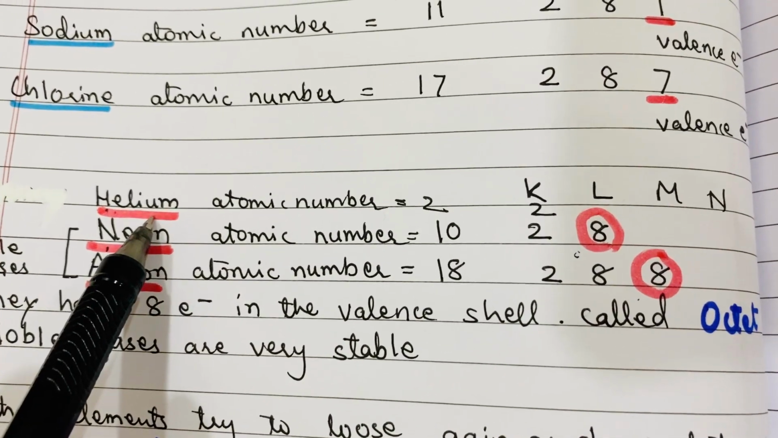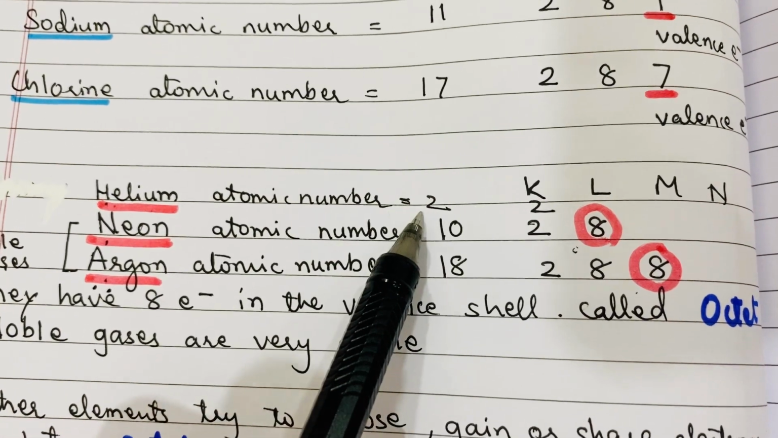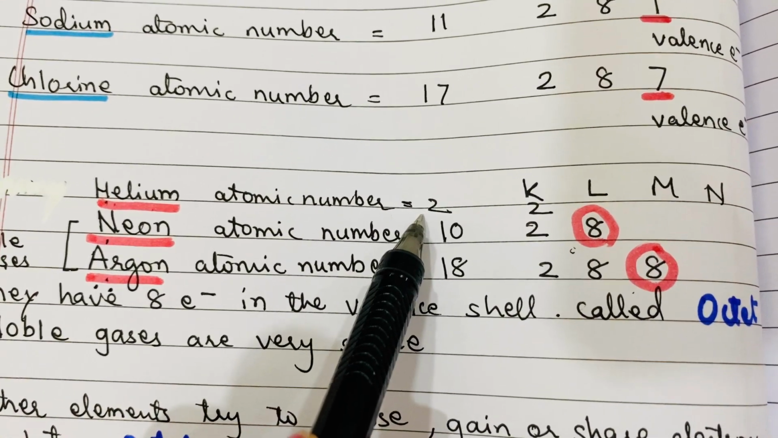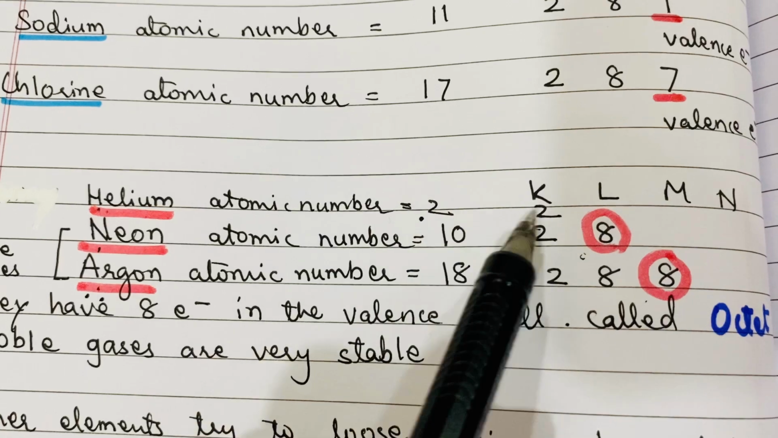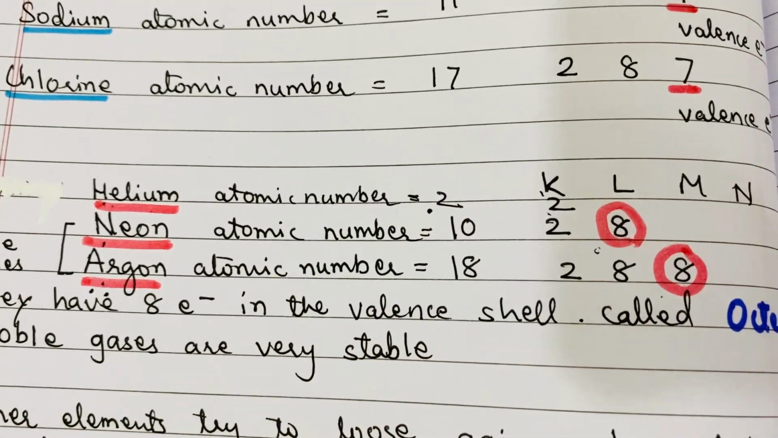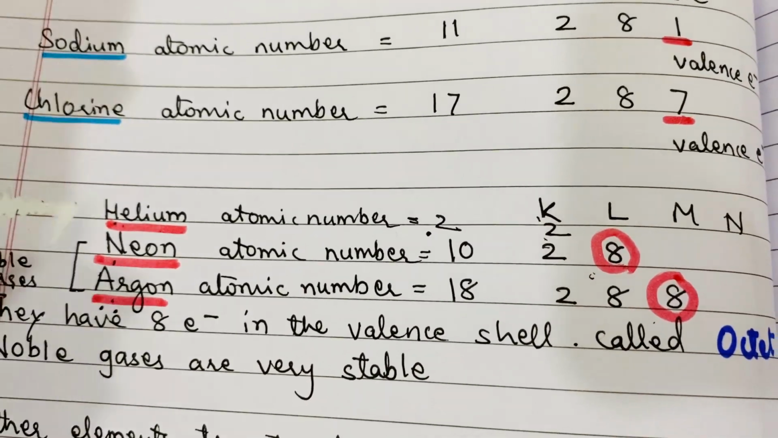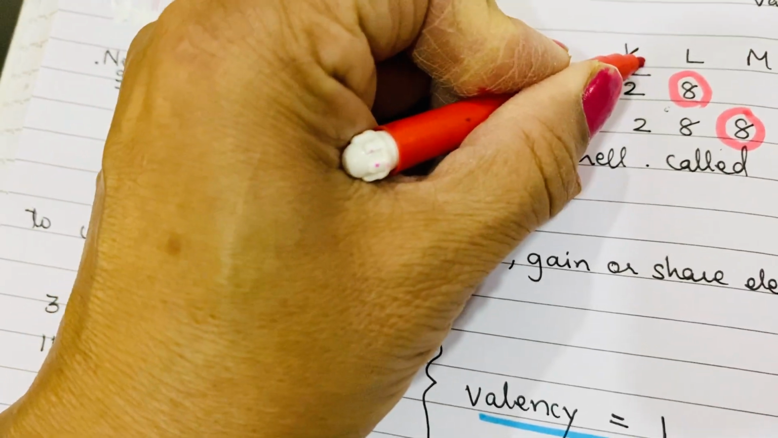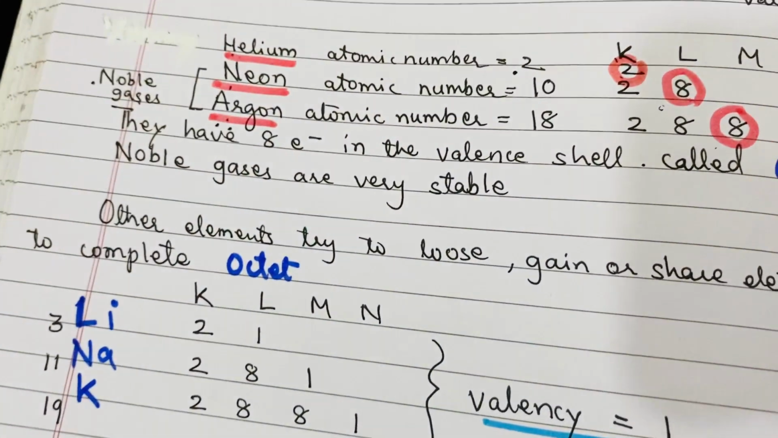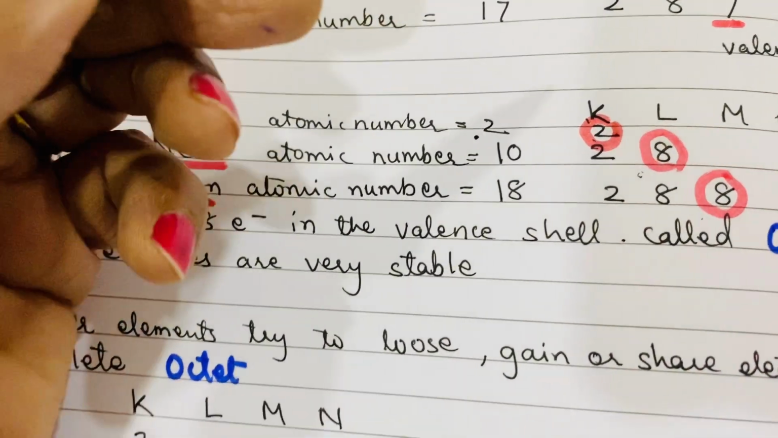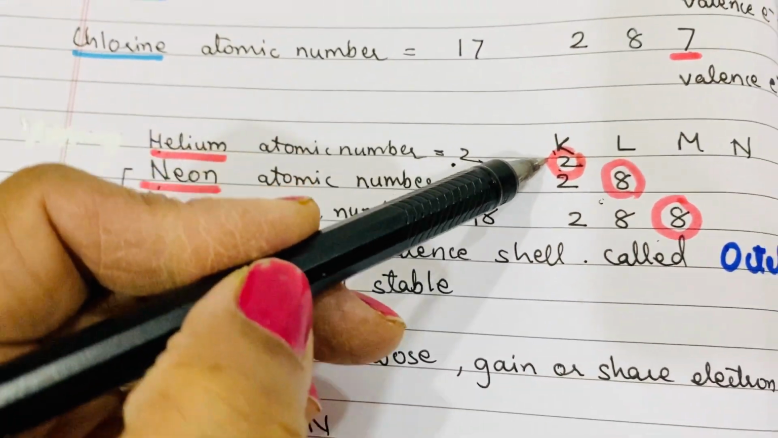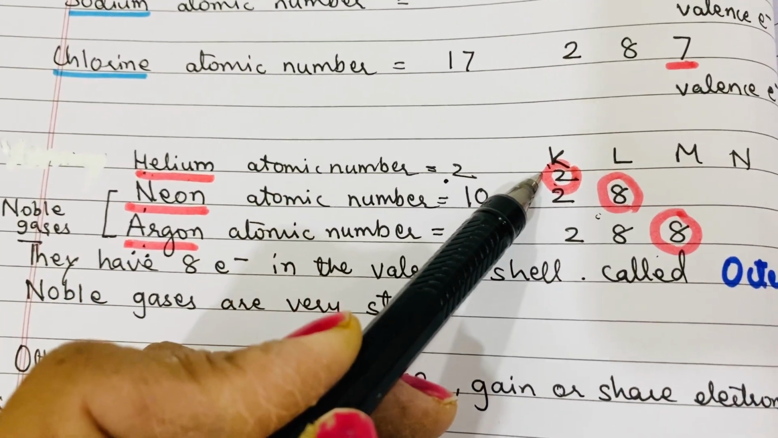For example, helium, its atomic number is 2. So, what is the electronic configuration? How are electrons distributed? Yes, in K shell there are 2 electrons present. Now tell me what is the capacity of K shell? 2 electrons. That means K shell is completely filled in helium.